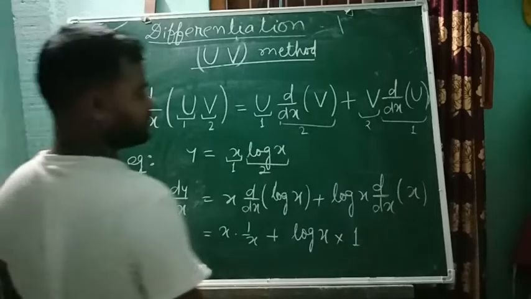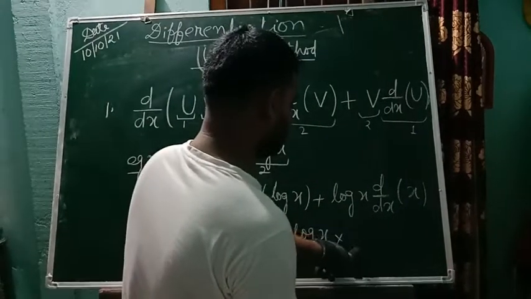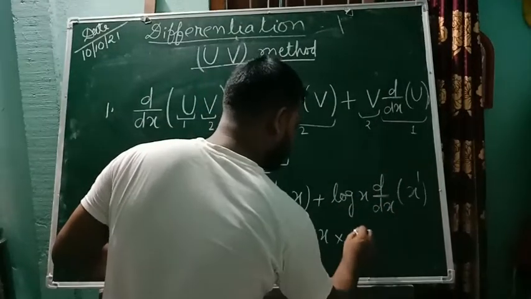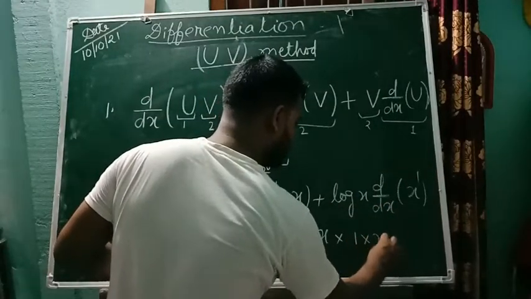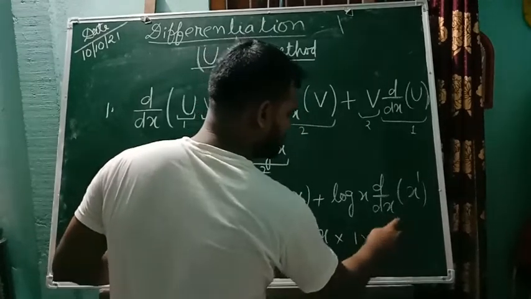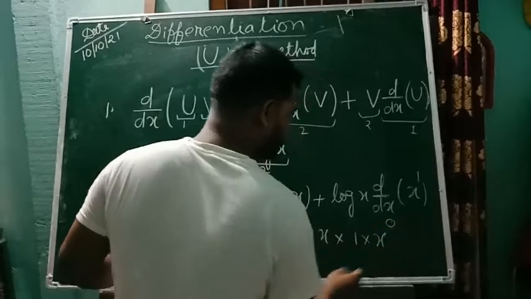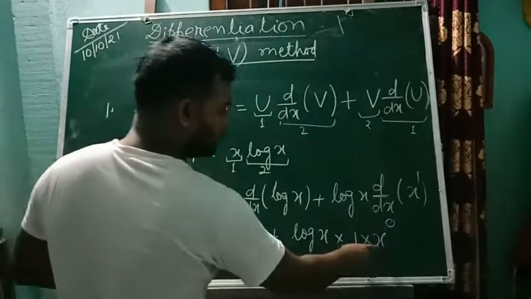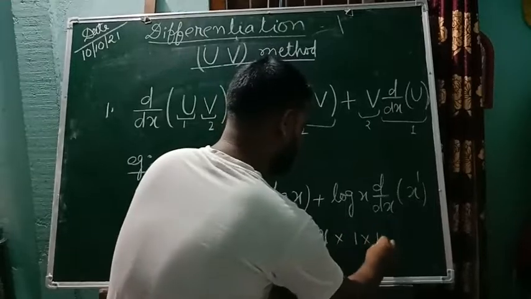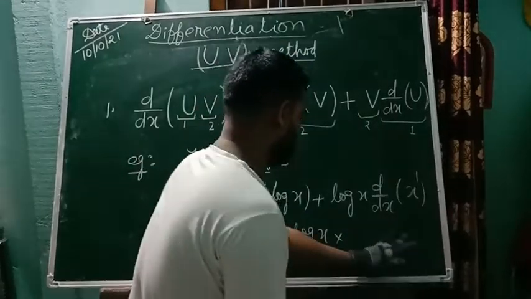No sir, you need to explain. Okay, you see how it becomes 1. What is the power of x? It is 1. Okay, x to the power 1 minus 1, 1 minus 1 is 0. And anything to the power 0 is 1, and 1 into 1.